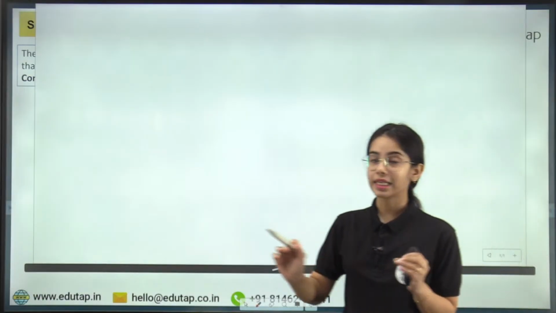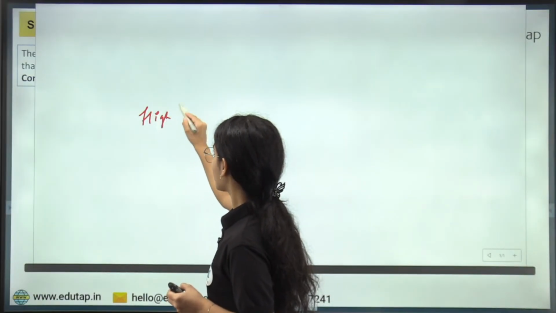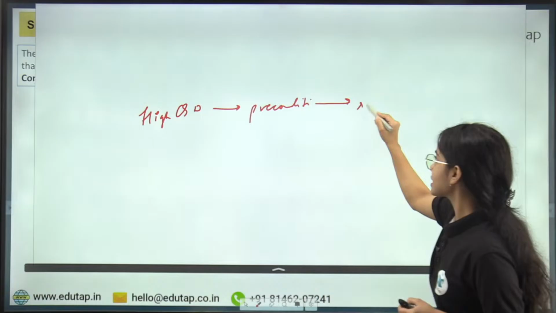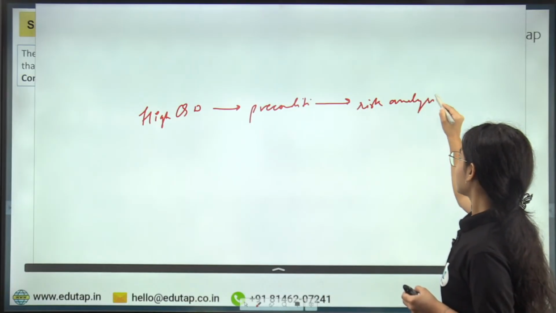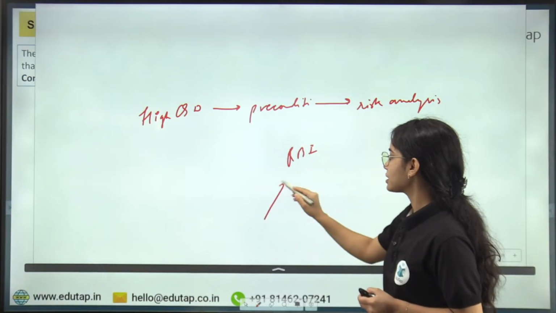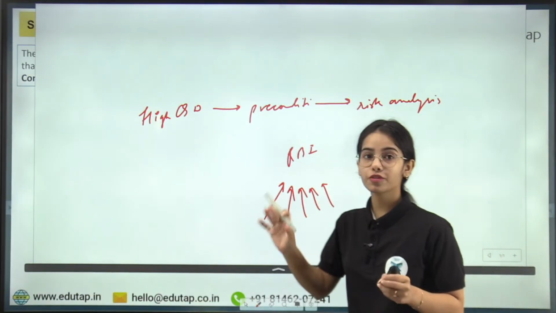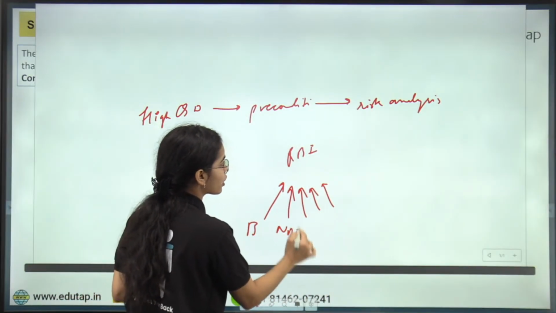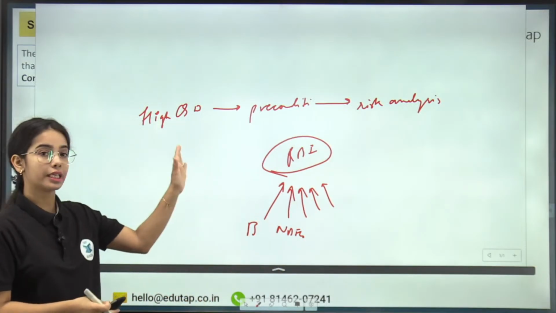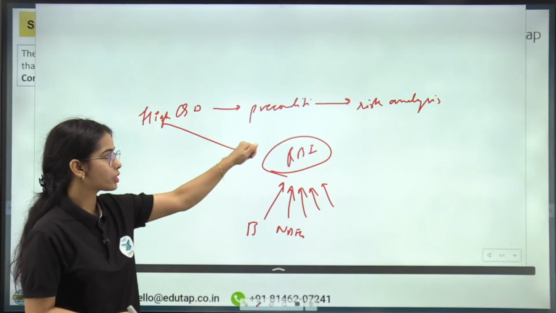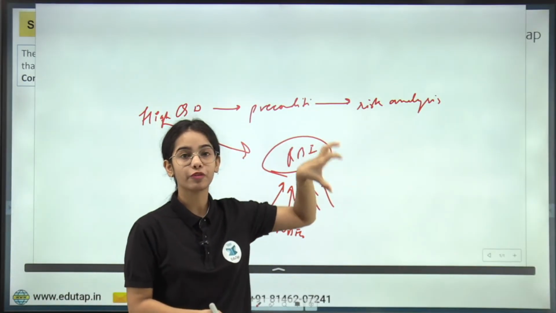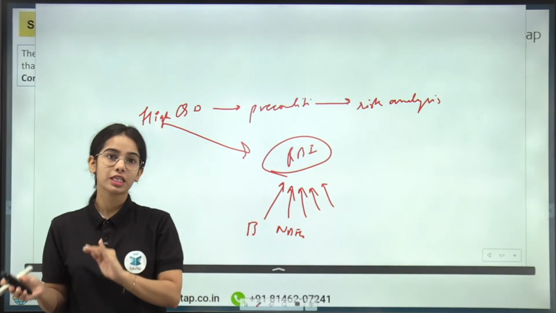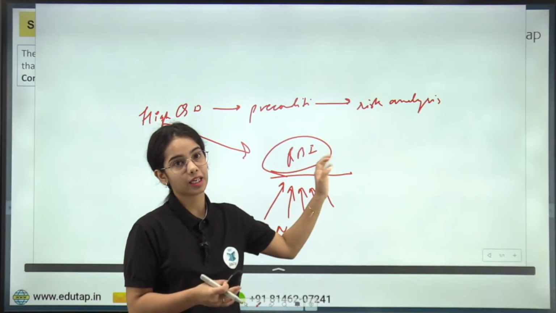So first of all, try to understand that high quality data is a precondition for risk assessment and risk analysis. The Reserve Bank of India takes the returns from the different supervised entities, from the banks, from the NBFCs. The Reserve Bank of India takes the data points so that high quality data can provide the Reserve Bank of India an understanding in regards to risk assessment, that where the risk is arising, in which domain, in which segment the risk is arising, and the RBI can take preemptive and proactive steps.